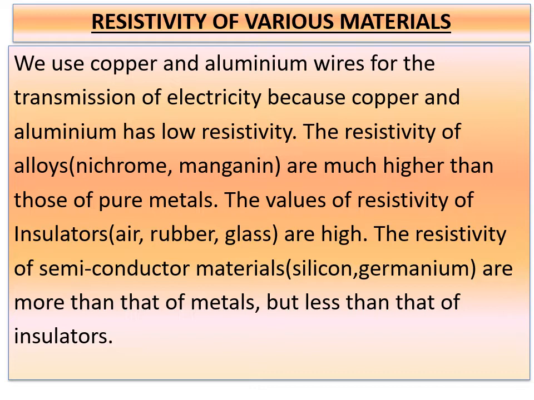So children, we are going to discuss the different materials you have seen in the table. We use copper and aluminium wires for the transmission of electricity because copper and aluminium have a low resistivity. The resistivity of alloys like nichrome and manganese is much higher than the resistivity of pure metals. The values of resistivity of insulators like air, rubber, glass are very high. The resistivity of semiconductor materials like silicon and germanium is more than that of metals but less than that of insulators. So on the whole, that is what we have discussed in the table.